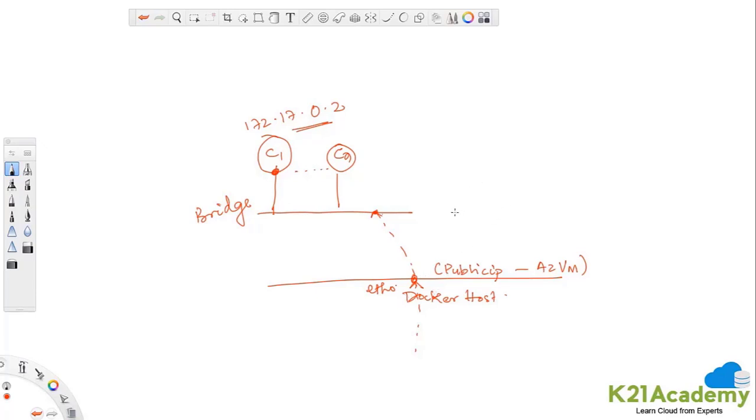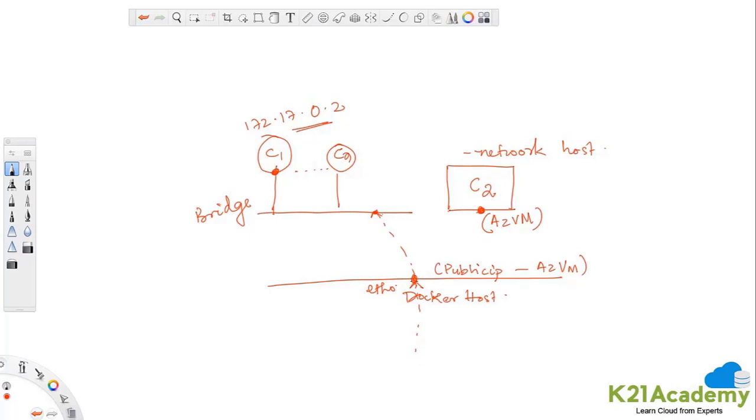But in this video, we are more interested in the host type of networking. So I am creating a container. There is no bridge like this. I'm directly creating a container. I'm denoting it with a square box, and I'm calling it C2. And this is on a network called host. When I create it, I specify the parameter this way. So what happens? The IP address of this container becomes the same as the Azure VM's IP address. And that is the reason it is said to replicate the network stack of the host.